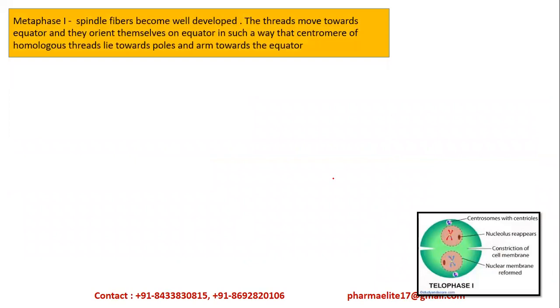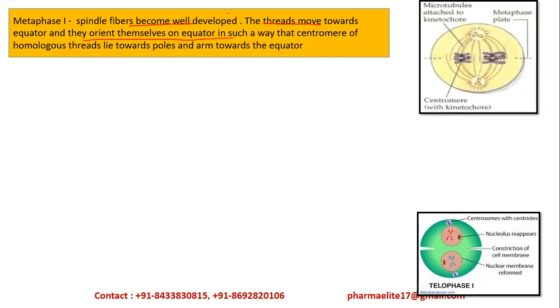Now let us look at metaphase 1. Here the spindle fibers become well developed. We finished with prophase 1. Now we have come to metaphase 1. The spindle fibers become well developed. The chromosomes move towards the equator and orient themselves in such a way that the centromeres of homologous chromosomes lie towards the poles and the arms towards the equator. Now what does this mean? We'll understand with the help of a diagram. See, this is metaphase 1.